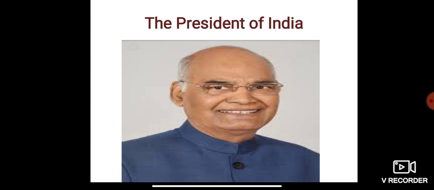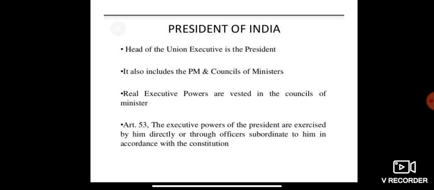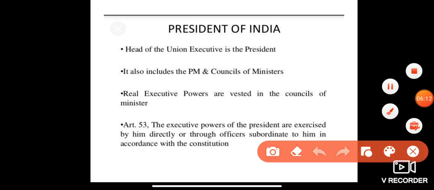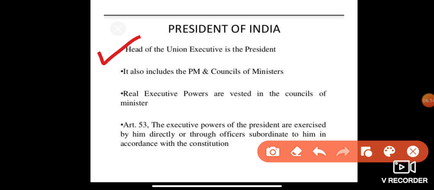So let's try to learn what is the role of the president. We know that the president is the head of the Union executive. It also includes the prime minister and the council of ministers who work under him. And the real executive power is vested in the council of ministers. We know in India the real executive power is always vested in the council of ministers.